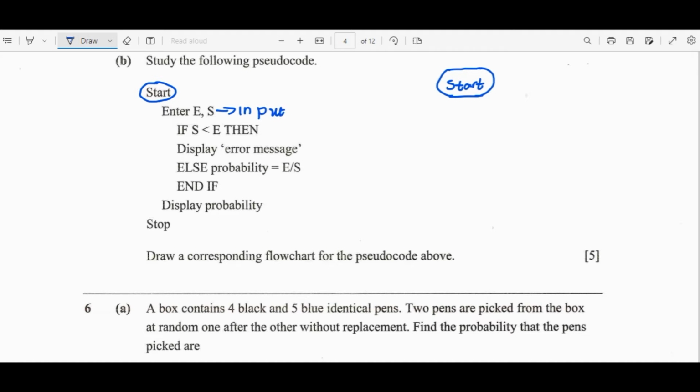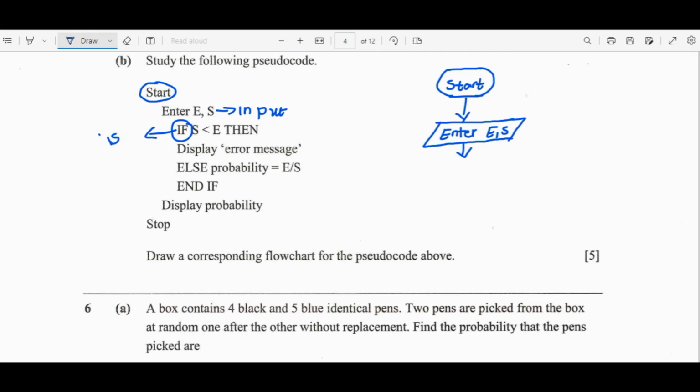Now in which polygon are we supposed to put the input? The inputs are put into the parallelogram. So that's what we are going to put here. So say enter E, S. Then from there, if the pseudocode has used the word if, the if must change into a question.